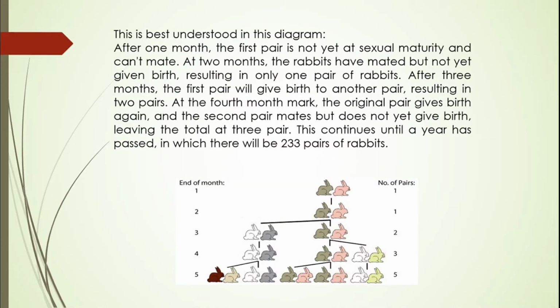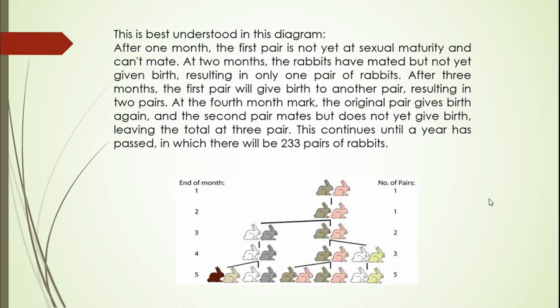So this is best understood in this diagram. After 1 month, the first pair is not yet at sexual maturity and can't mate. At 2 months, the rabbits have mated but not yet given birth, resulting in only one pair of rabbits after 3 months.